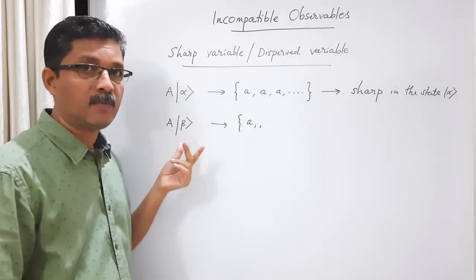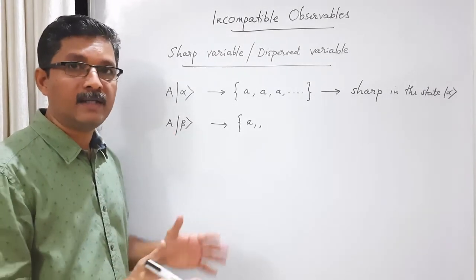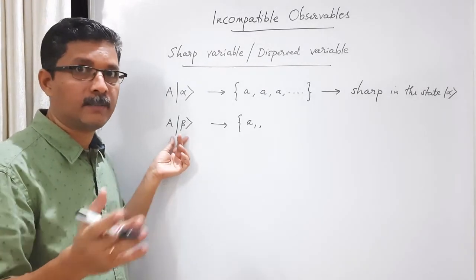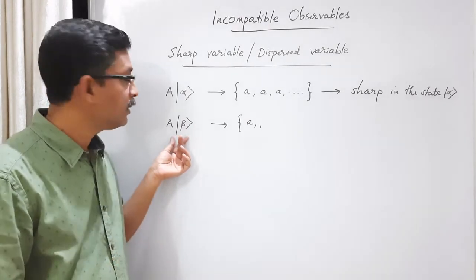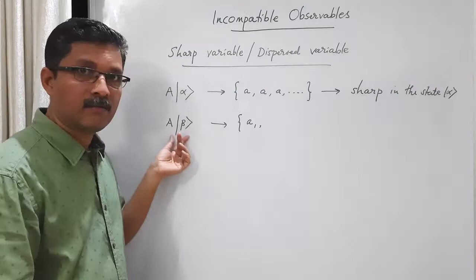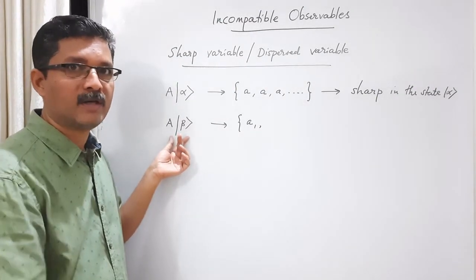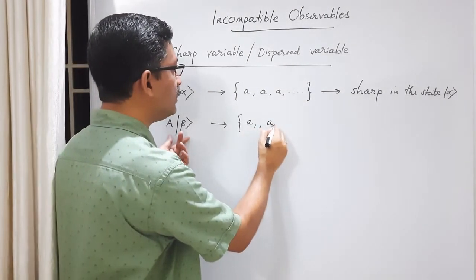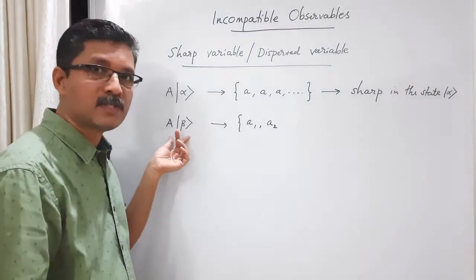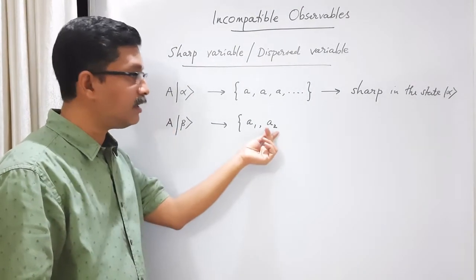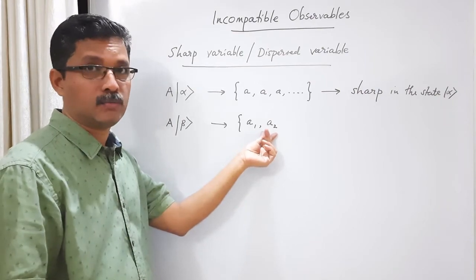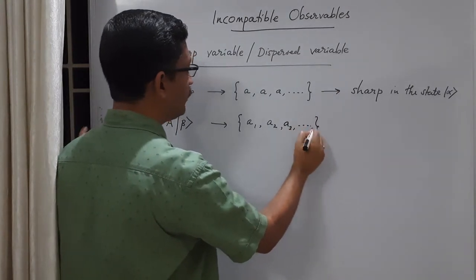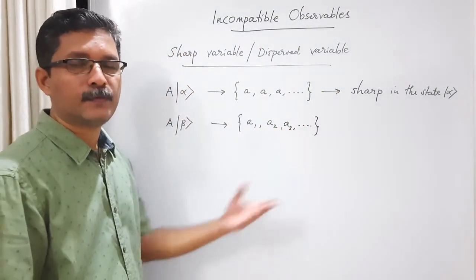Again, remember we make the measurements in an ensemble of identically prepared states. So we have a collection of identically prepared systems in the same state ket beta. So we make the next trial. That means we take the second member from the ensemble and we make the measurement again. This time the result of measurement may be another eigenvalue A2. Then the state collapses from the general state ket beta to the corresponding eigenket ket A2, and this goes on. So the results of measurement may be like this: A1, A2, A3, etc. Different eigenvalues.